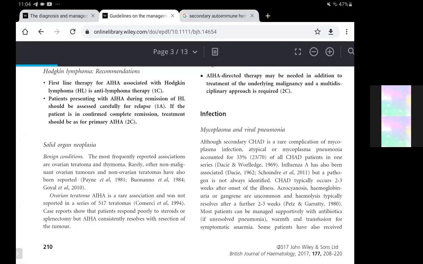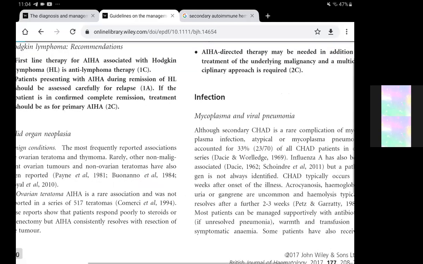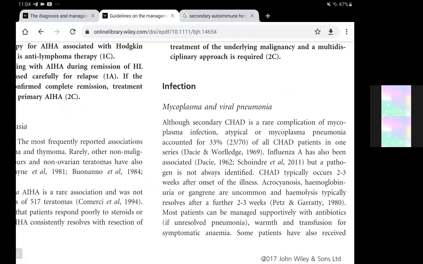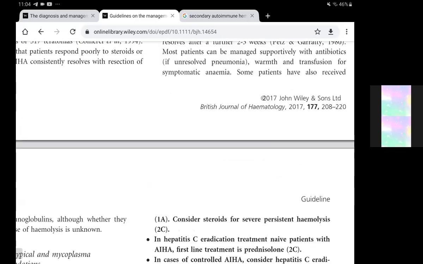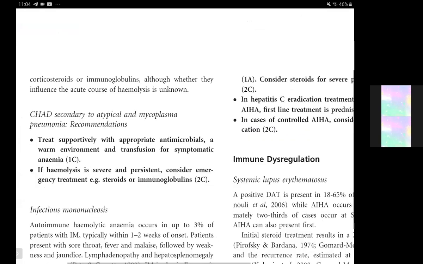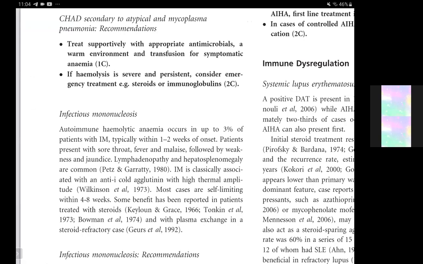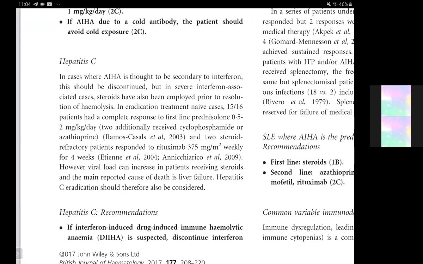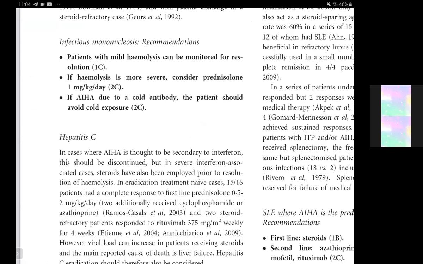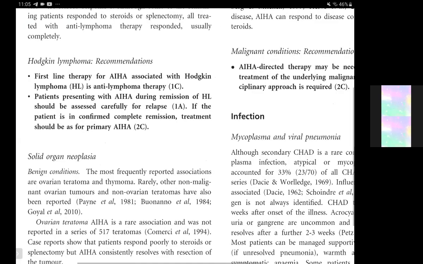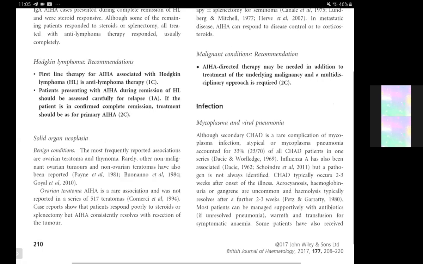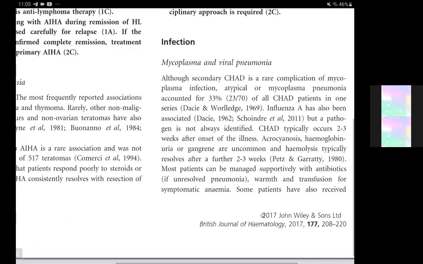So regarding the infections, as we mentioned, mostly these are the IgM infections secondary to cold hemagglutinin disease that are associated with Mycoplasma pneumoniae and infectious mononucleosis that are important, and also hepatitis C. So these are the main three types that are dealt with in the infections part. So regarding the infections, the mycoplasma associated infections.